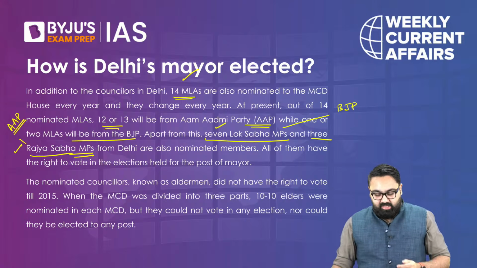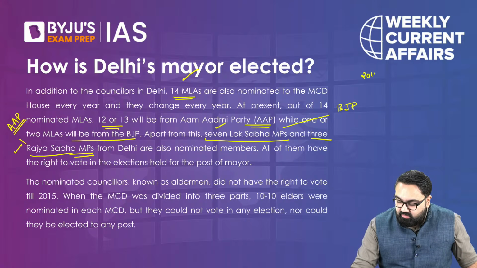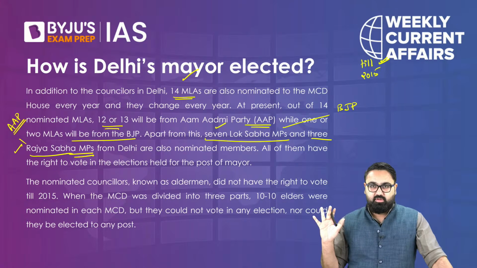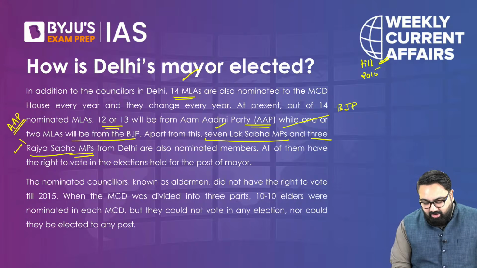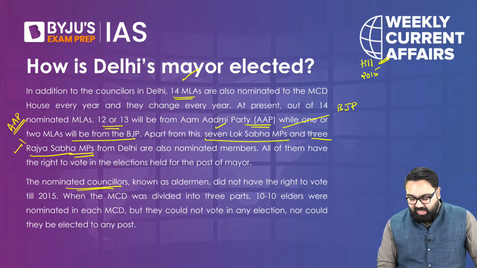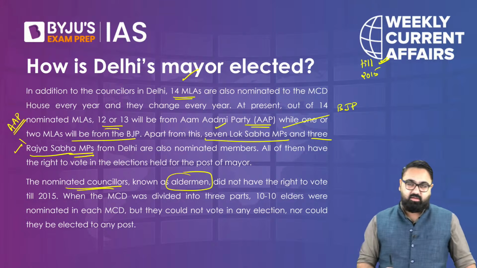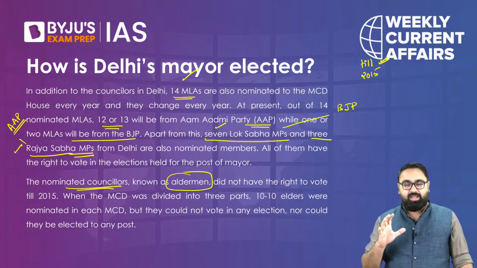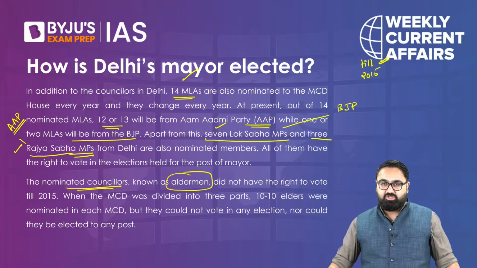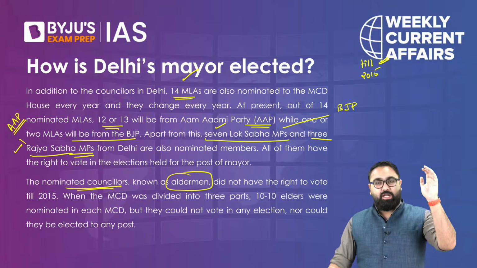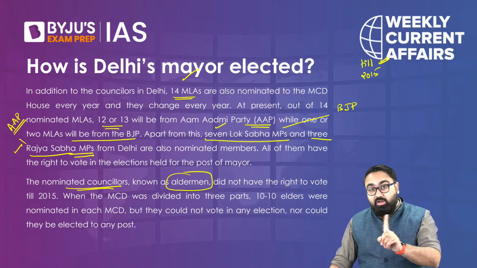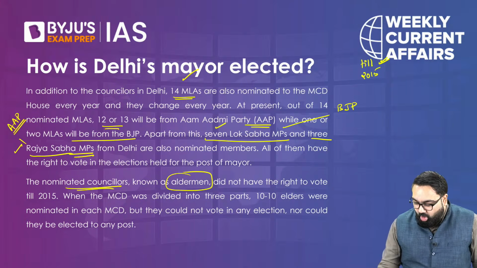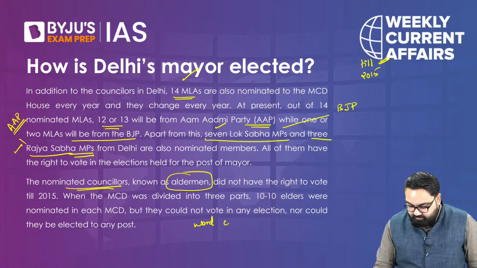The reason is, till 2015, they did not have the right to vote in the elections. In 2015, one of the nominated councillors, these nominated councillors are called aldermen, actually went to the court saying that we should have the right to vote in municipality even though we are nominated members. So what happened? The court said, okay, we are giving you the right to vote, but not in the mayor election. We are giving you the right to vote in the ward committee elections.